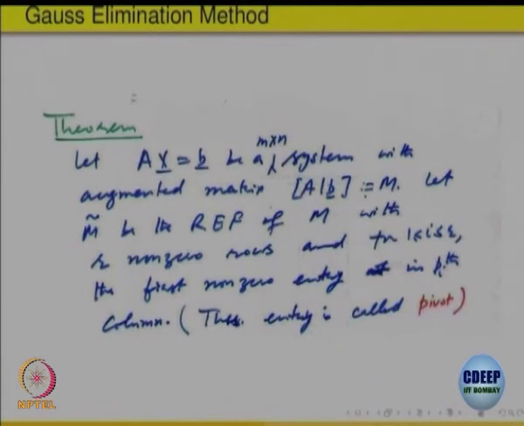So, once again, let us summarize what we have done with this row echelon form for solving a system of linear equations. So, he says look at the system A x is equal to b, an m cross n system, with augmented matrix A along with b, we call it M. So, reduce the matrix to the row echelon form and look at the non-zero rows. r is the number of non-zero rows, and pivots are coming at the p i th place.